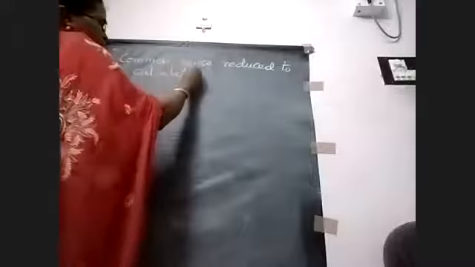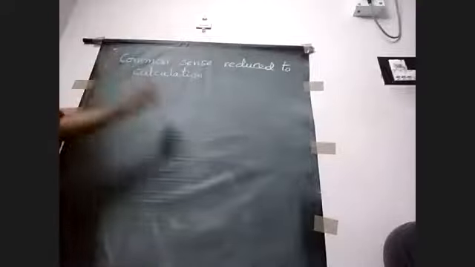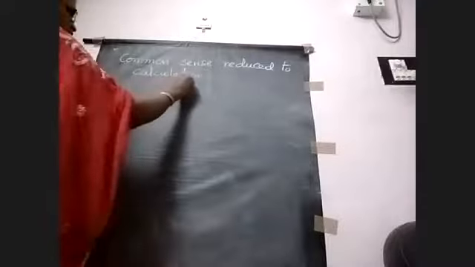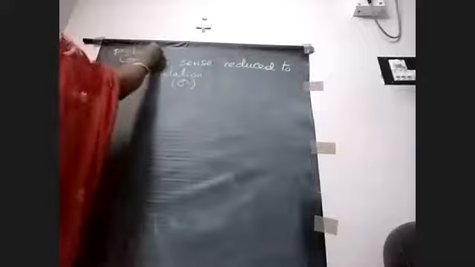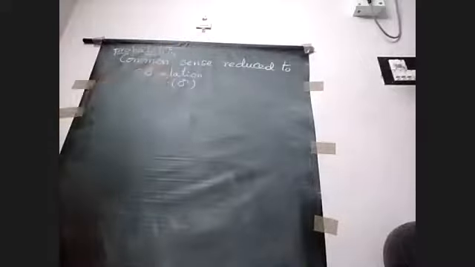Don't write when I'm saying the concepts. So what is probability? Common sense reduced to calculation. This is the probability definition. So the first definition is common sense reduced to calculation.